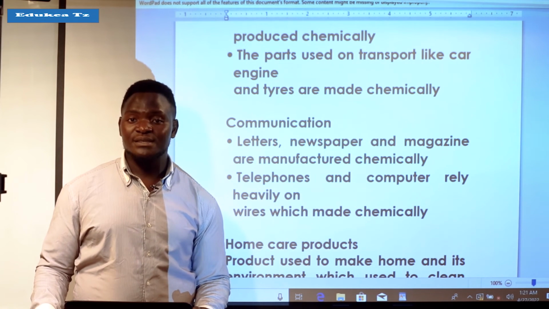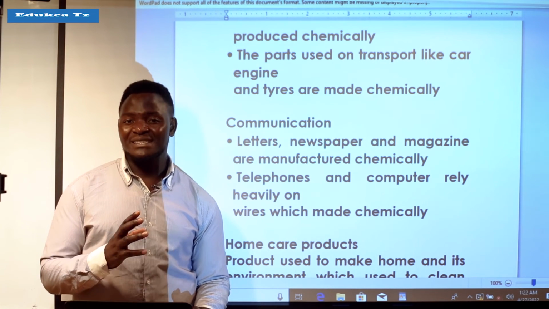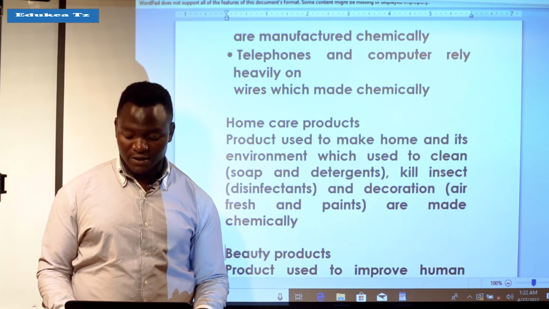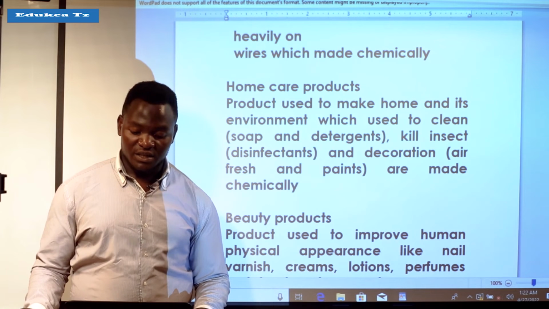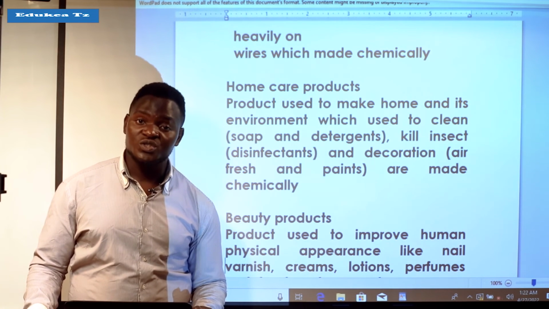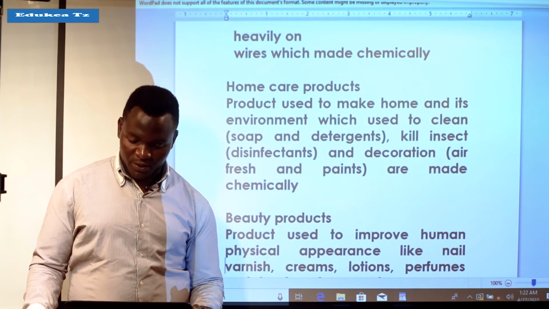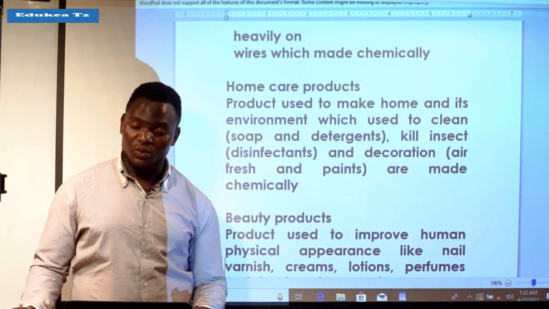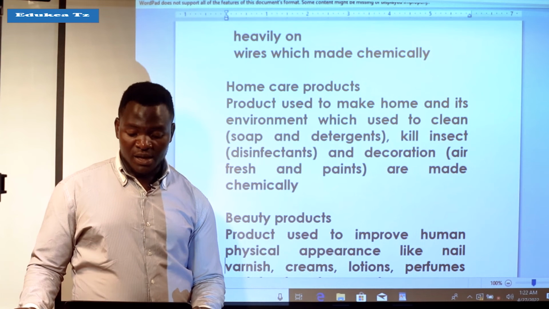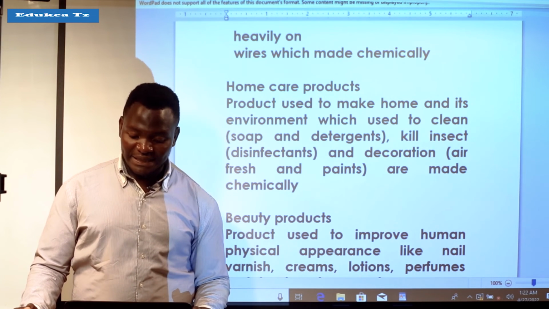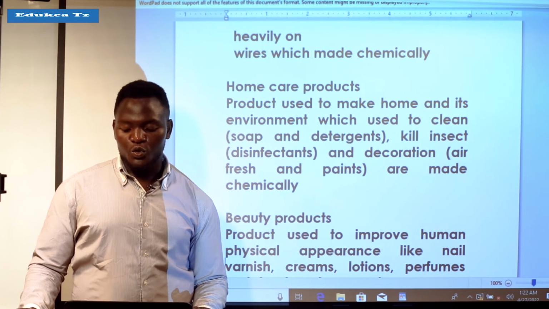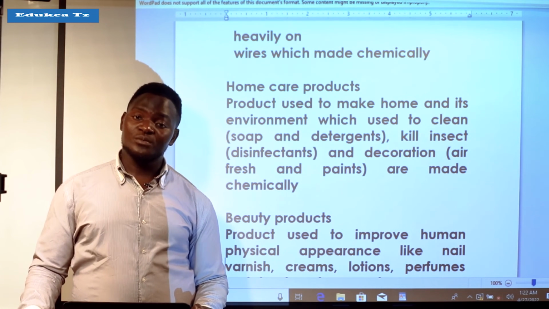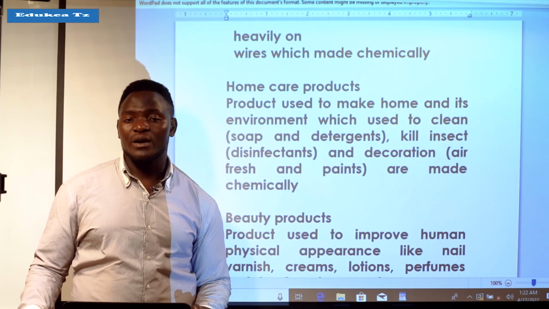A good example is ionization. Many such things help in manufacturing and in producing the properties used in communication, like wires. Now home care products. Home care products are used to clean our homes and our environment.